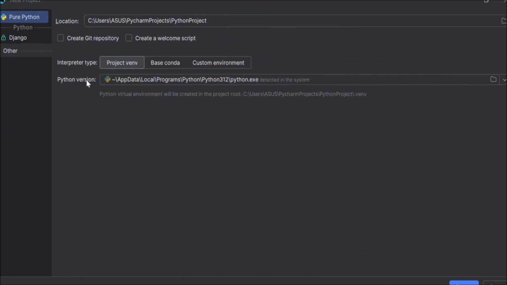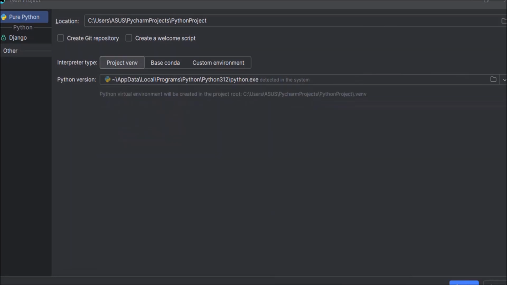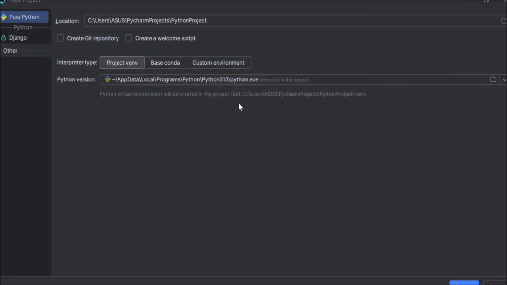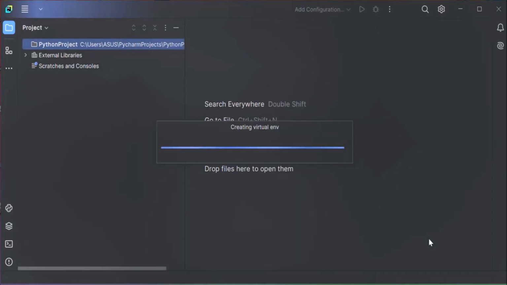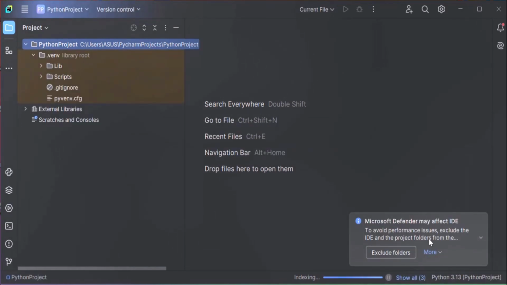And here you can select the Python version. Currently it is selecting Python 3.12. We have to change this. Ours is Python 3.13. This is our version. So this is our Python version. So just select this and click on create, and your project is ready now.